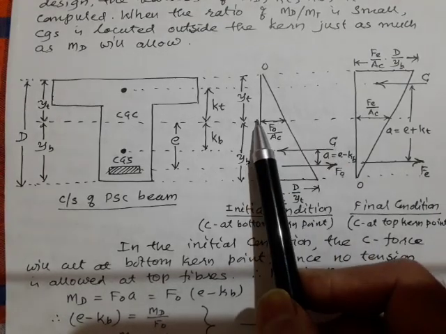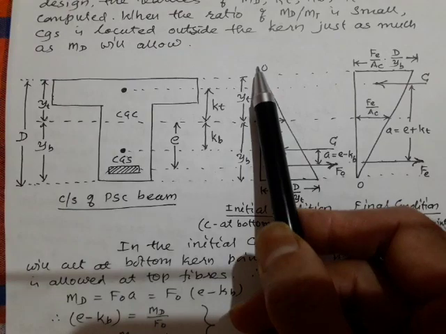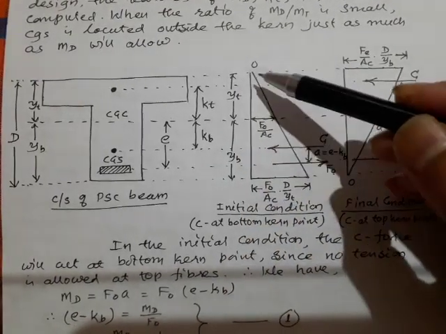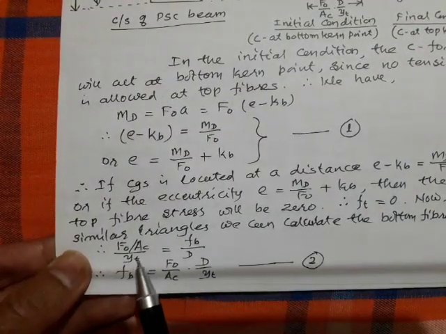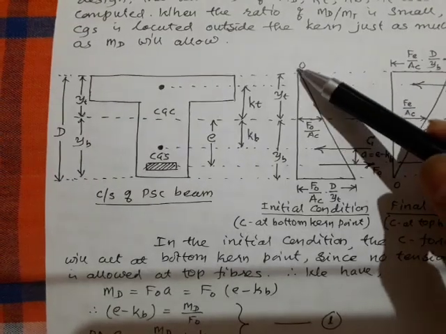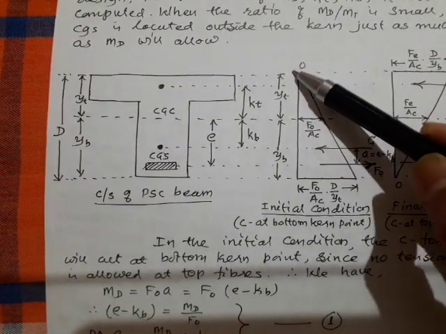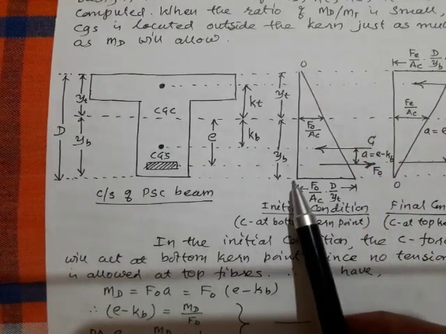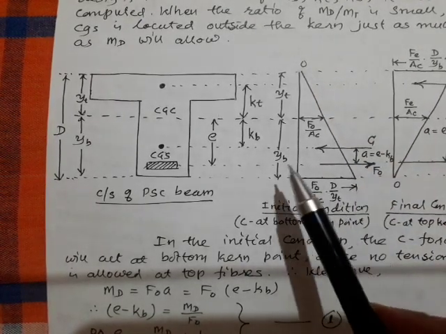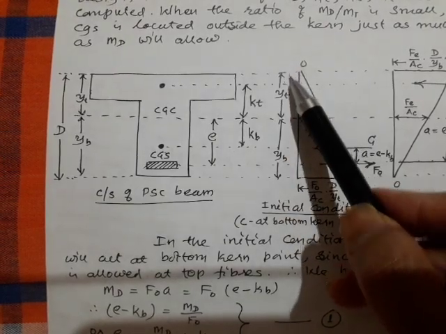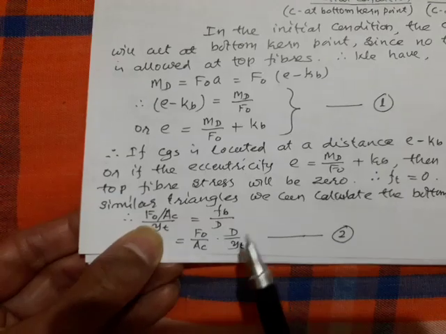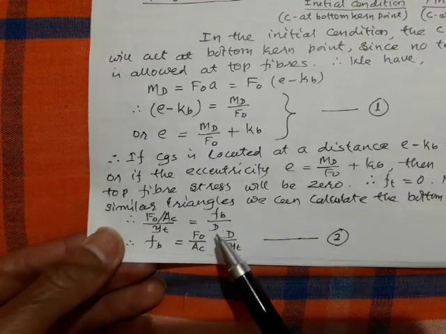So now the first triangle is this, am I right? Now a small triangle. Here, in this, I can write F naught by AC by YT, from this triangle. It should be equal to the entire big triangle. The bottom fiber stress is FB divided by D, the entire overall depth D, am I right?